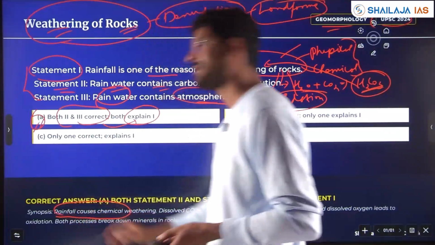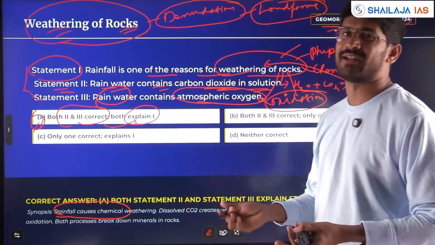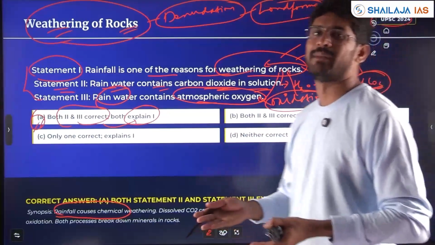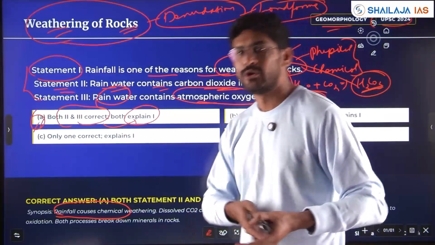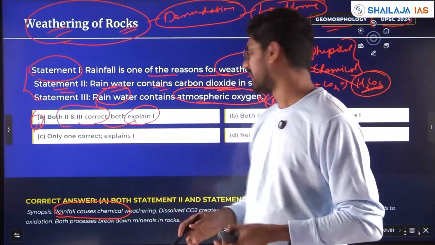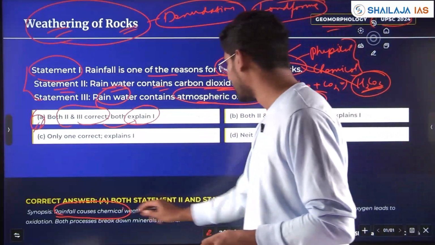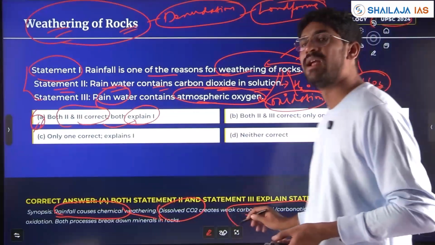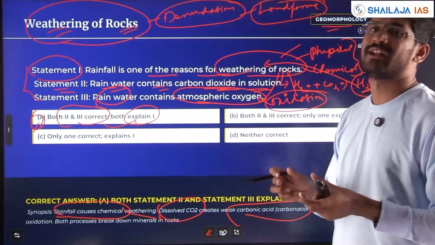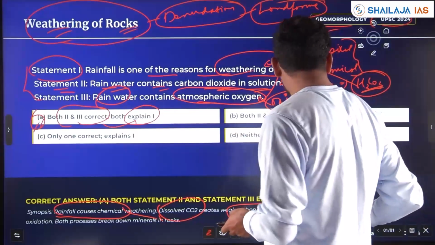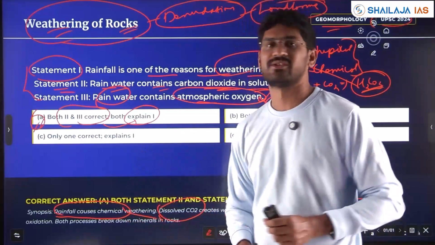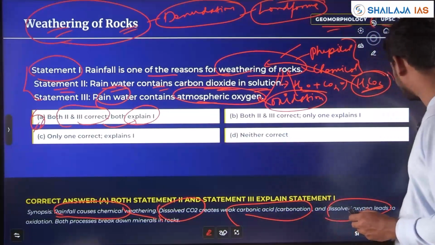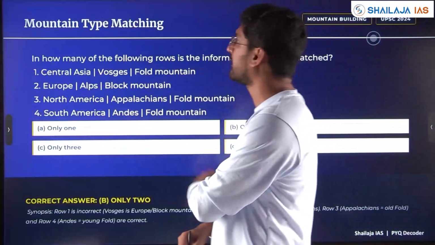Rainfall causes chemical weathering. It can cause physical weathering also, no? Due to rain directly hitting the rock, it can break. Continuous hitting of the rock, due to movement of water, it can disintegrate rock. But here it is speaking about chemical weathering. Dissolved CO2 creates what? Weak carbonic acid. And this carbonic acid breaks the rock minerals, and dissolved oxygen also leads to oxidation. So both of them explain weathering of the rocks. So I hope this has been clear.